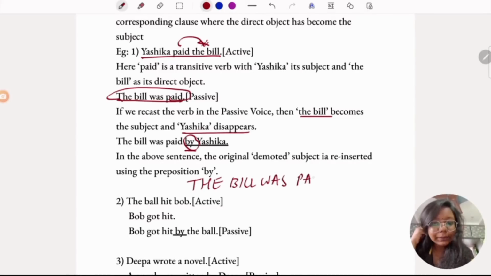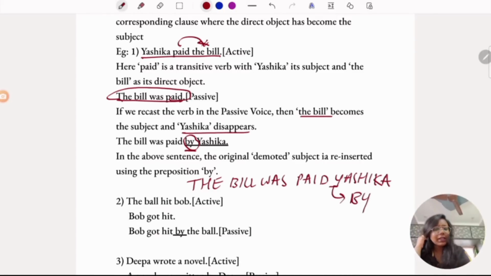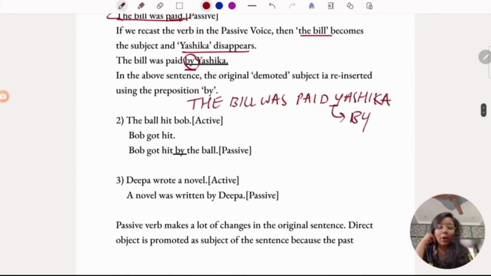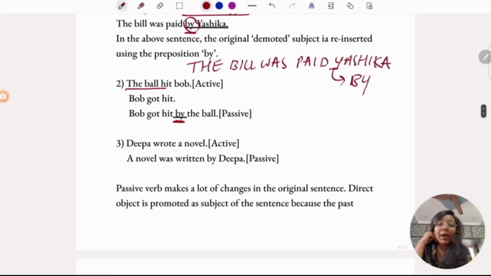Or else, if you do not add the preposition, the bill was paid Yashika. Does the sentence make any sense? It does not. So you'll have to add a preposition by, or any preposition, in order to make sense. The same with the ball hit Bob. Bob got hit. If you want to mention by what he has been hit, you have to add a preposition by. Deepa wrote a novel. A novel was written. Even though you don't mention Deepa, the sentence is meaningful. But if you want to mention her, you'll have to put in by.